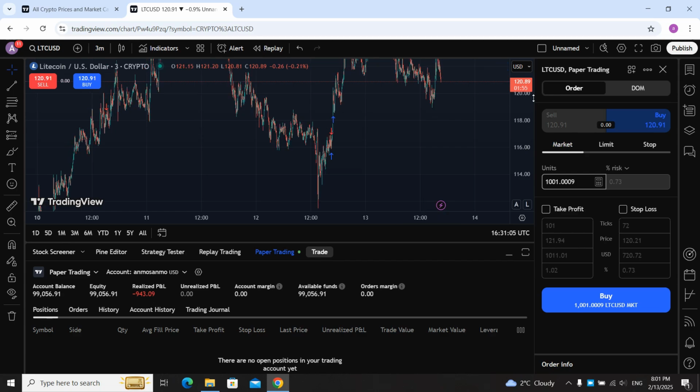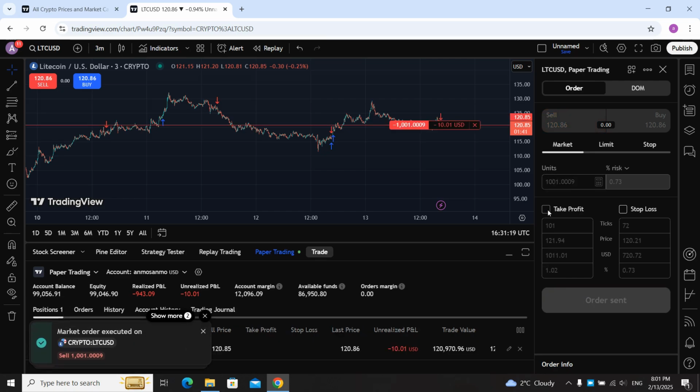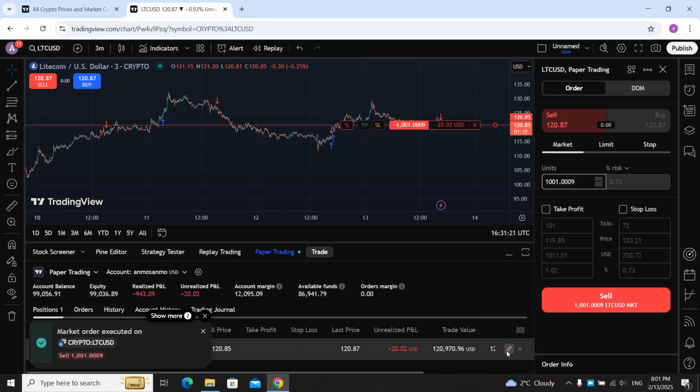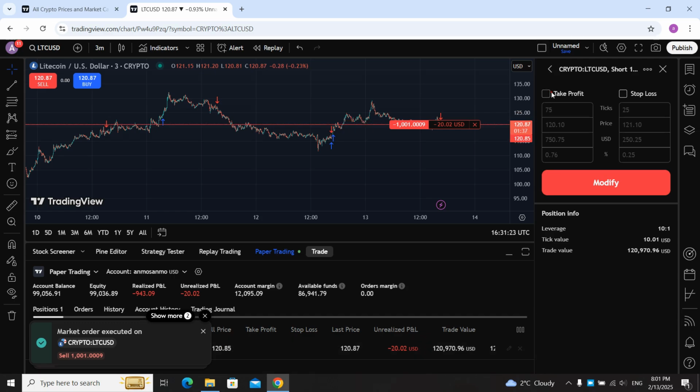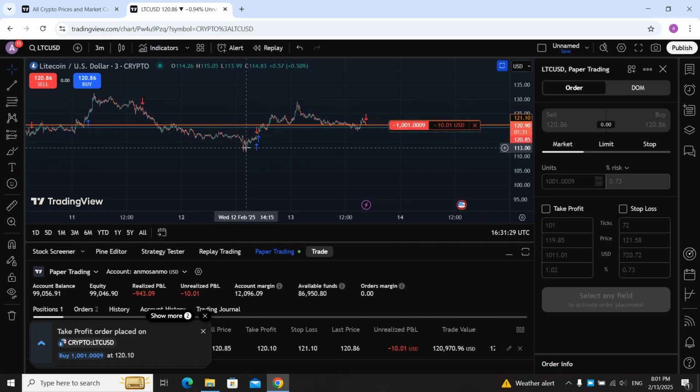Okay, let me just zoom out. I'm seeing that the price is going down from here. Because of that, I'm going to start another sell and let's make it. Now we need to add a take profit and a stop loss to it. Now we are going to change the stop loss and take profit.